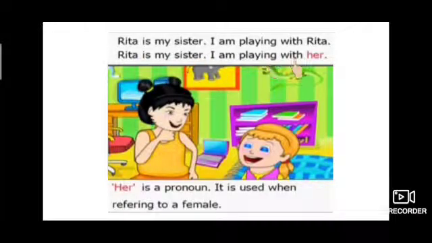I am playing with her. So we can use the word her for a girl or a female gender. Her is a pronoun. It is used when referring to a female in the place of the telling part.